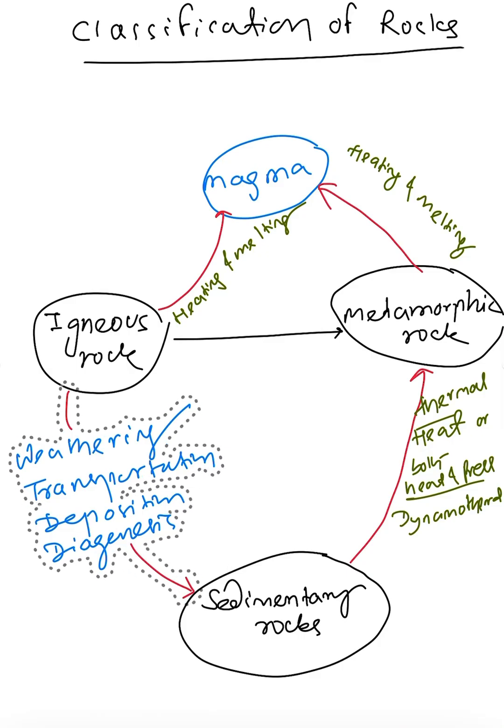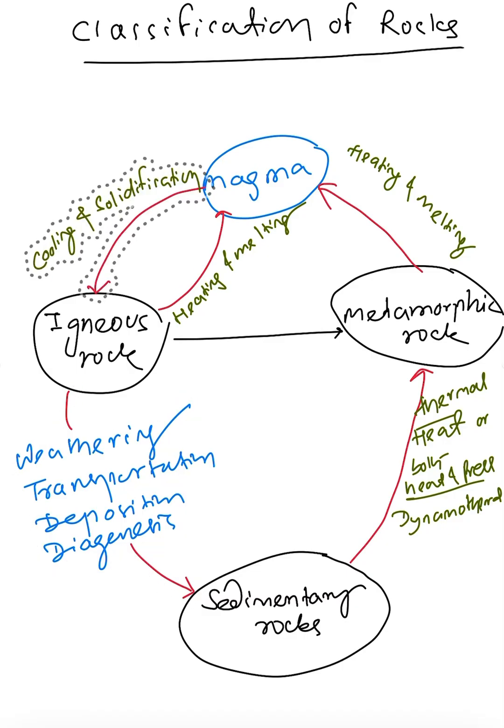Hence the igneous rock, which is produced from the magma by means of cooling and solidification, is called the primary rock, whereas the sedimentary rock, which is derived from the igneous rock, is called the secondary rock or stratified rock. As you know, by means of the erosion process, layer by layer, the rocks will be deposited. So this is called stratified rock. The sedimentary rock is also called secondary rock because it is derived from the primary igneous rock, and it is also called stratified rock.